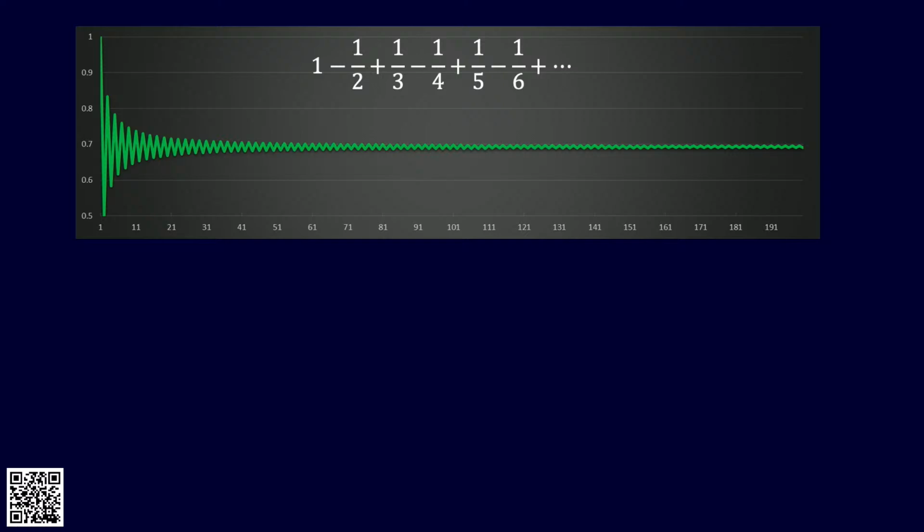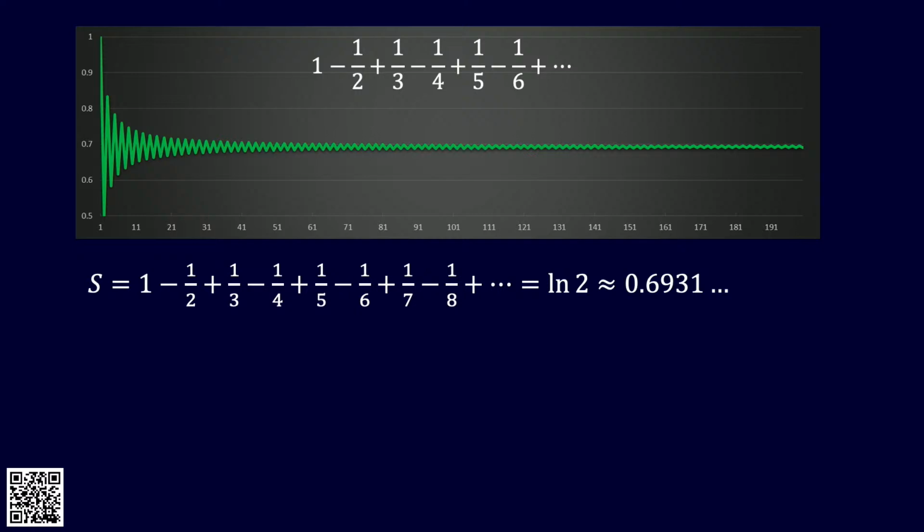And you can actually prove properly that if you work this out, this does converge. We'll call it S. It converges to the logarithm of 2, log 2, which is about 0.69, something like that. So this does converge. It's a convergent series. But there's an issue.